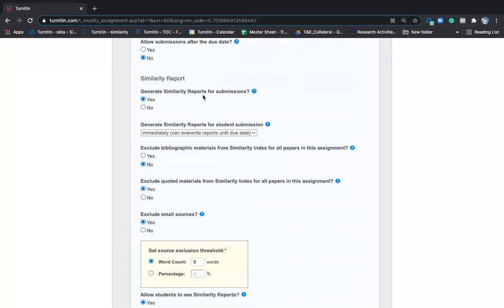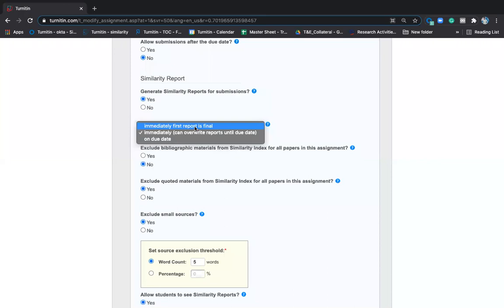And also generate similarity report for submission should always be yes. If you set as no, it will not generate any report for you. Then you might tell Akshay, Turnitin is not working. That's because you've set it as no. Generate similarity report for student submission. You have three options. All the settings are there in your LMS. Please keep an eye on this.